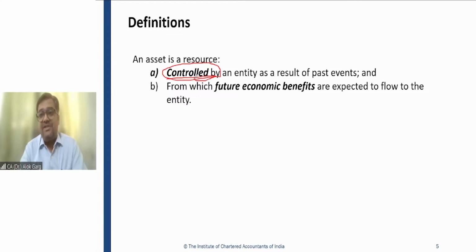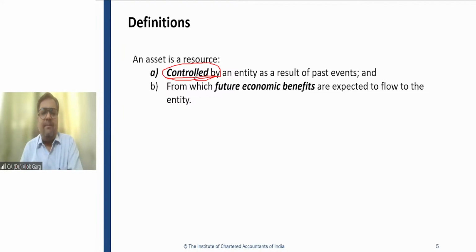Probably when you have purchased the asset, the control has been transferred to you. So control comes either by possession or by power. Power means control comes by contractual rights. You have entered into a contract, you got the rights transferred into your name, right? So either it is contractual or legal, or it is due to possession. This is how you got the control.